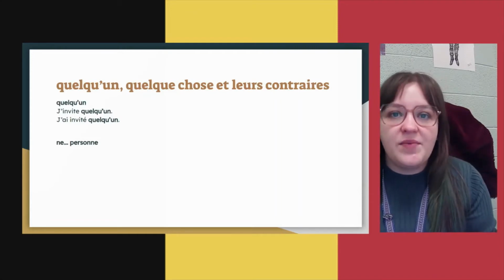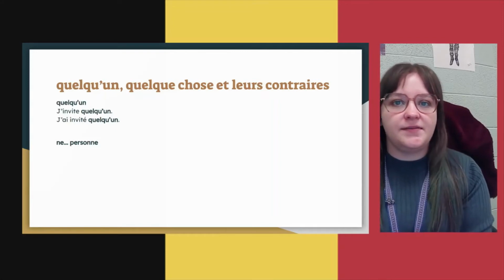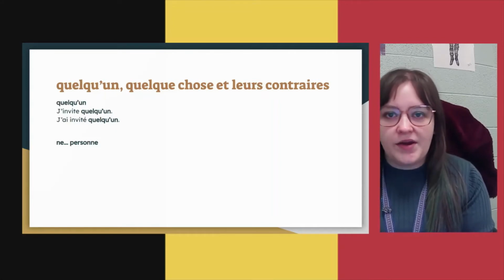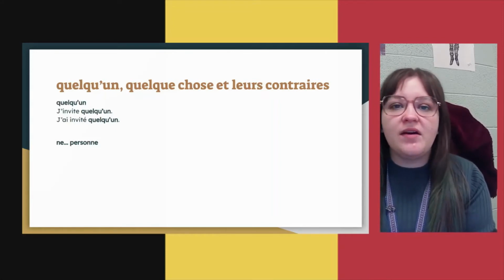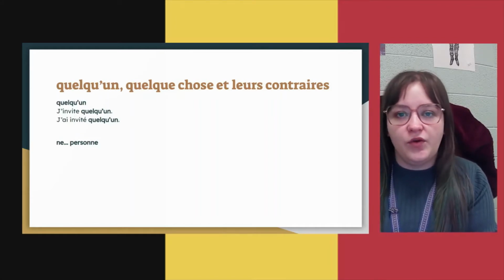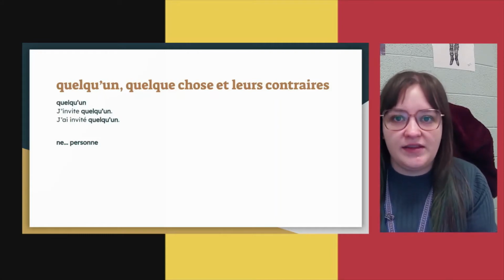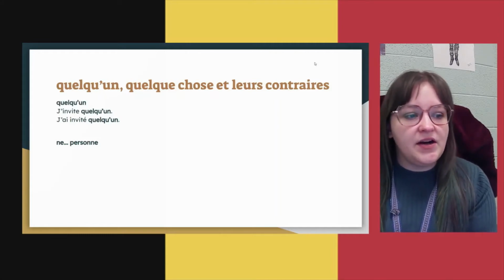Now, the opposite of someone is what in English? No one or nobody. So ne personne is an expression that means no one or nobody or anybody, depending on the sentence. So you can see here, there's a ne and then a word.